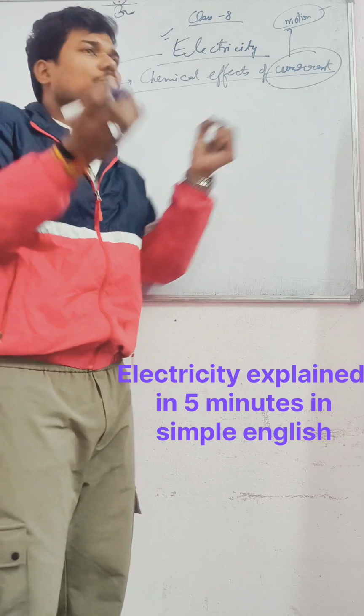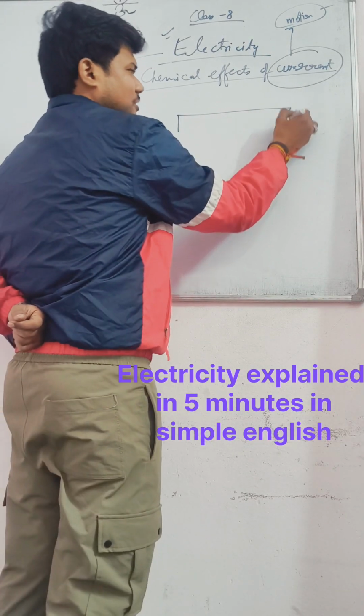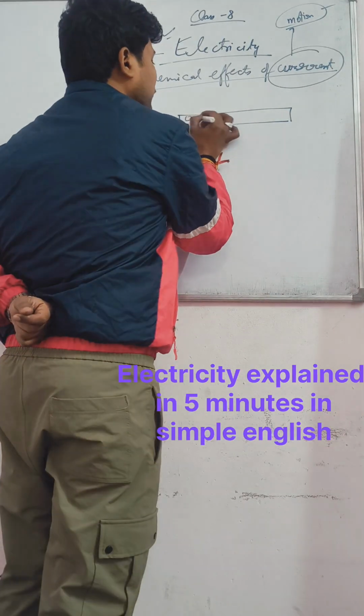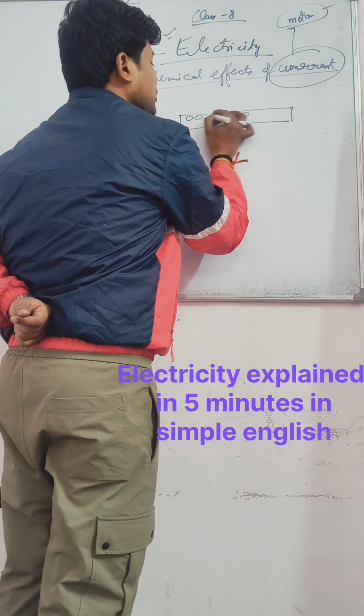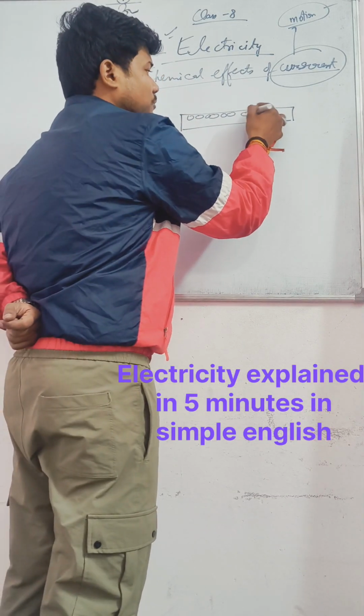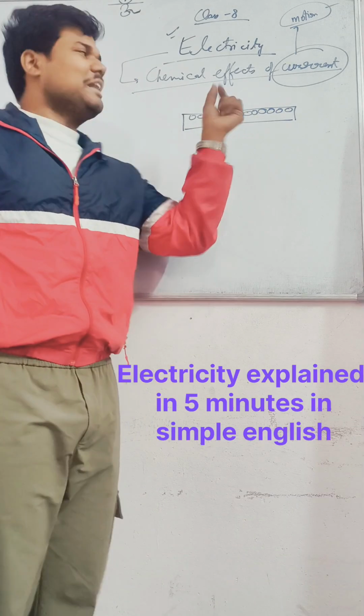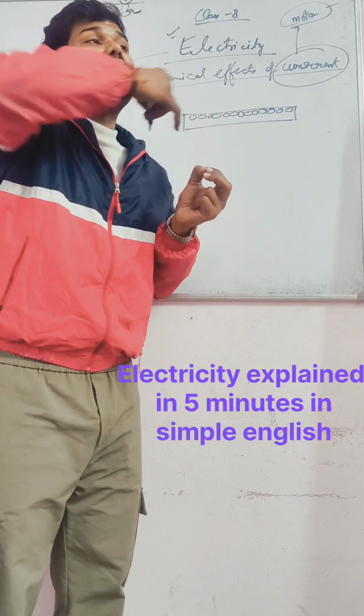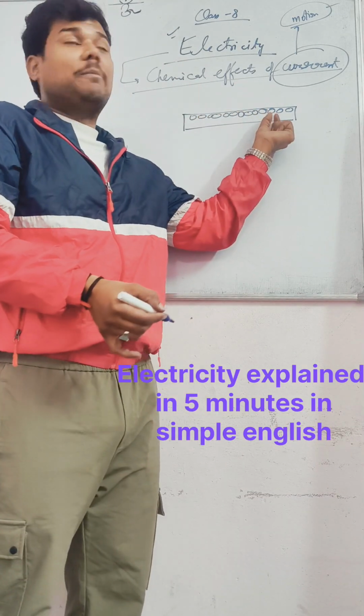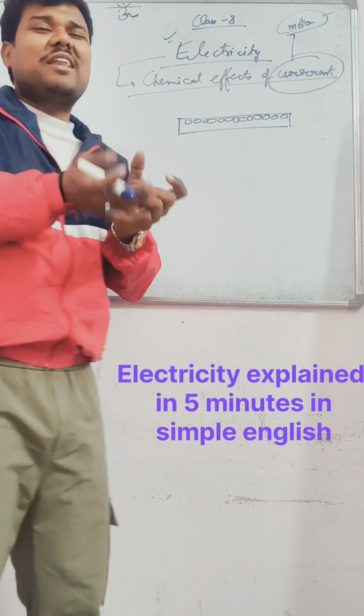Electrons in the conductor do not move by themselves. For example, मैं एक iron rod ले लेता हूँ, iron wire ले लीजिए. It is totally made up of atoms. It is full of atoms. So electrons are free in it. What is the meaning of free electrons? We cannot take them out. But electrons are free because they are able to move from one atom to the other, but they cannot move by themselves. So they need some force.